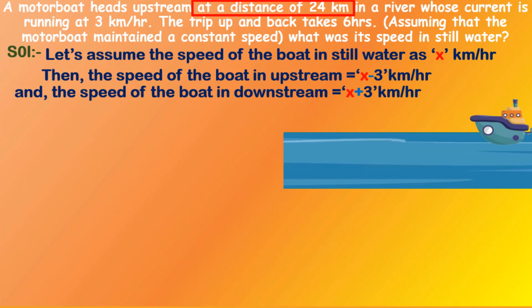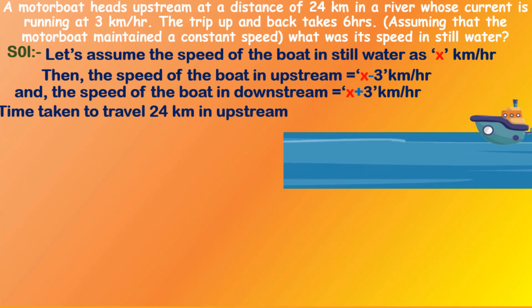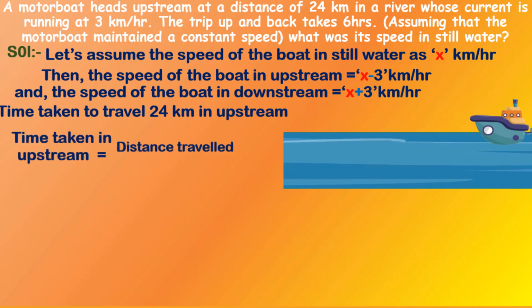So we are going to calculate the time taken by the boat to travel the 24 km distance in upstream. So time taken by the boat in upstream is equal to, so what is the formula for finding time when we have speed and distance? Very good. It is time equals distance by speed. So here the distance traveled is 24 kilometers, and the speed of the boat in upstream is x minus 3. So the time taken by the boat in upstream is equal to 24 by x minus 3 hours.